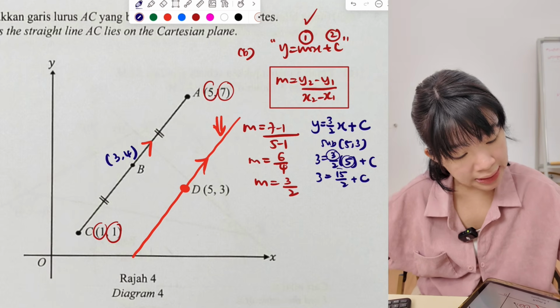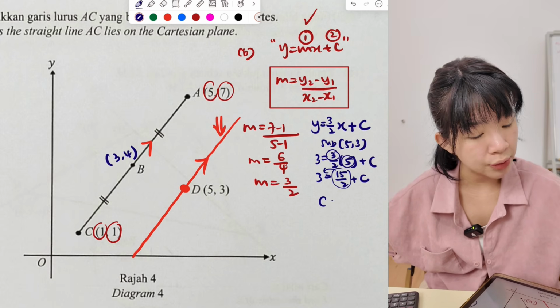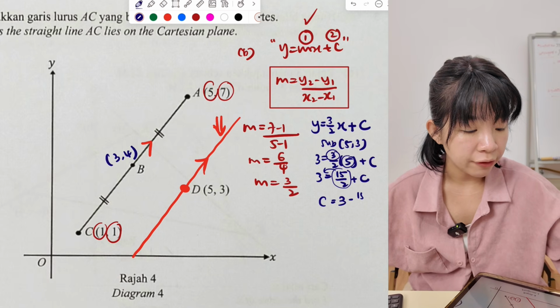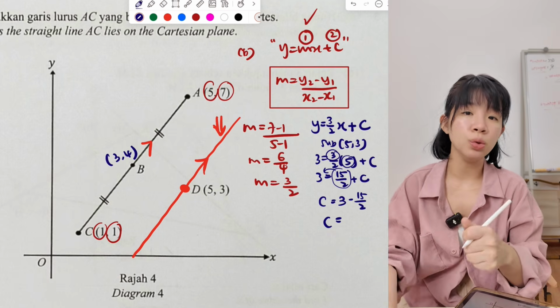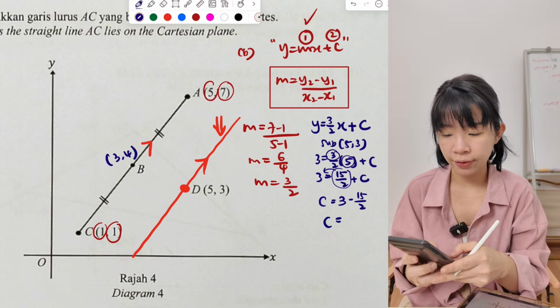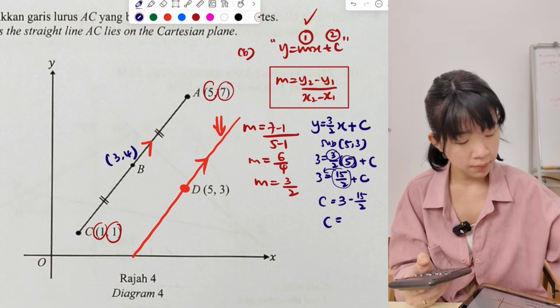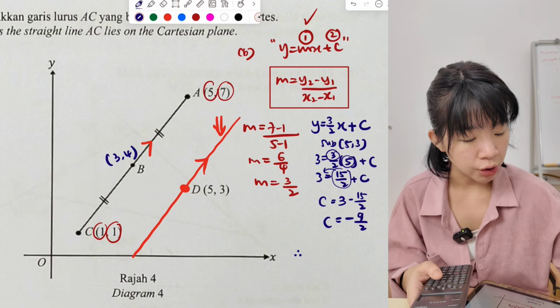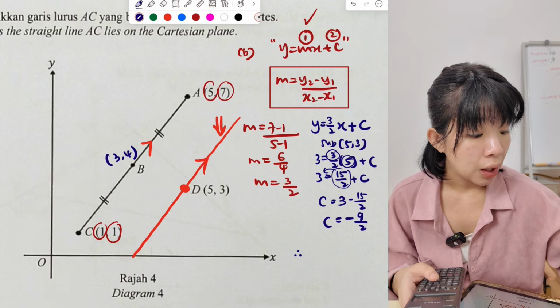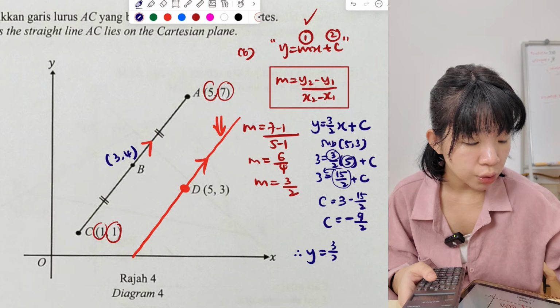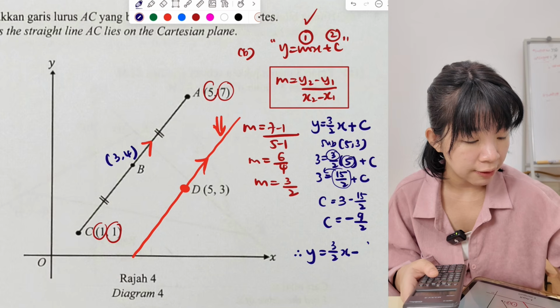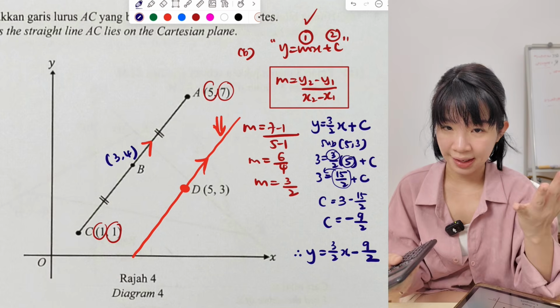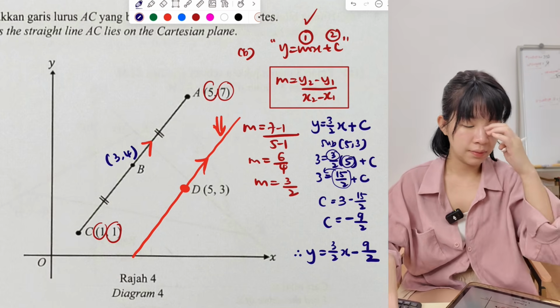To find C, this 15 over 2 bring over. C equals 3 minus 15 over 2. Negative 9 over 2. So now we got C, we got M. We just have to write the equation one more time: y equals 3 over 2 x, and C is negative 9 over 2. Understand? Okay, now next.